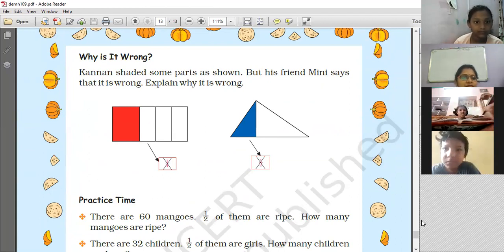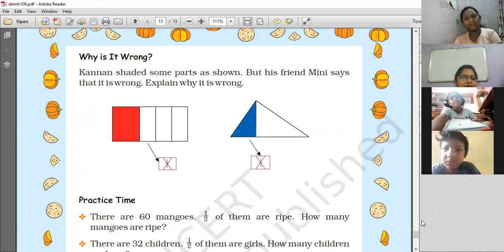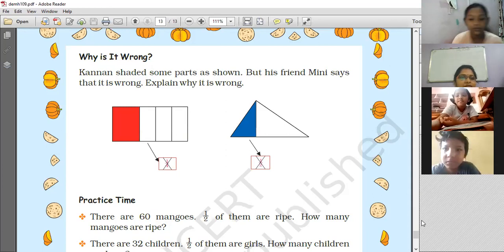Ma'am, because there are two boxes. It's not two boxes, it's a single box. It's bigger than that boxes. Yes, what answer you should give is, listen. Whenever you are writing a fraction, you should remember that the parts must be equal in size. But here the 4 parts which are given are not equal. First part is bigger, the remaining 3 are smaller, right? So you cannot say it as 1/4.